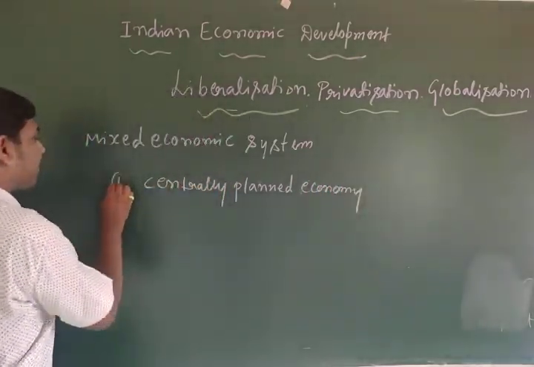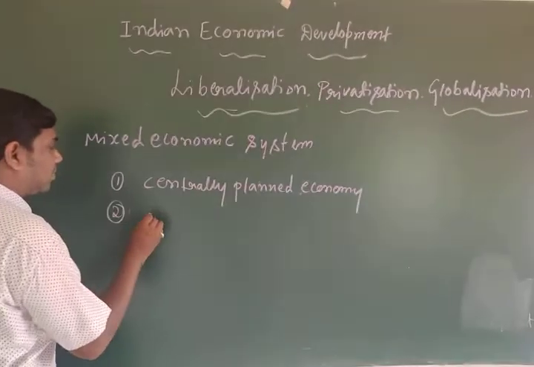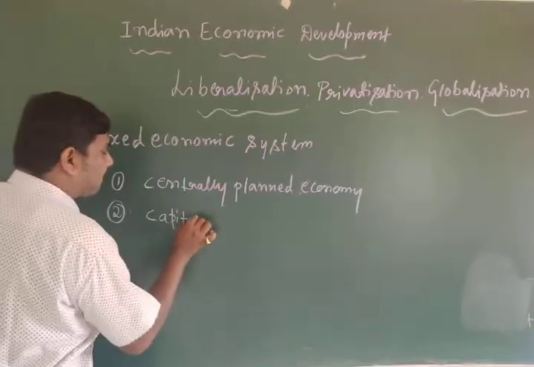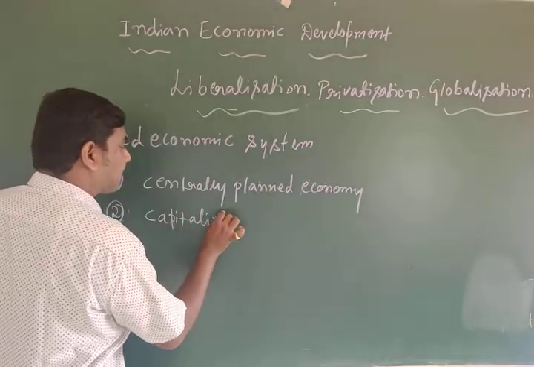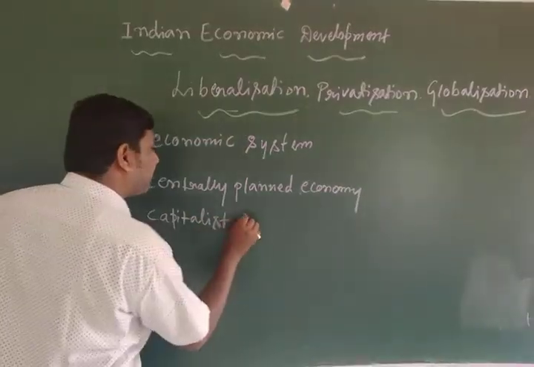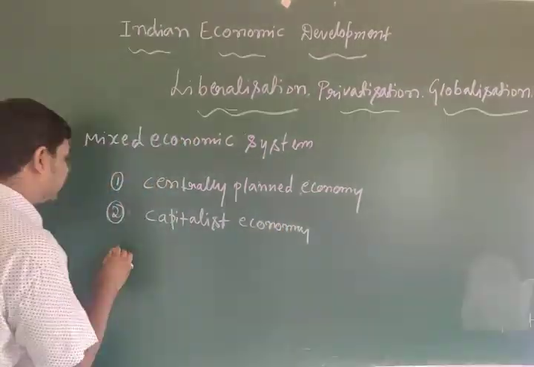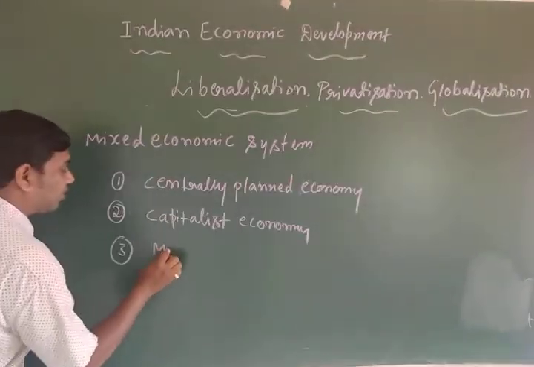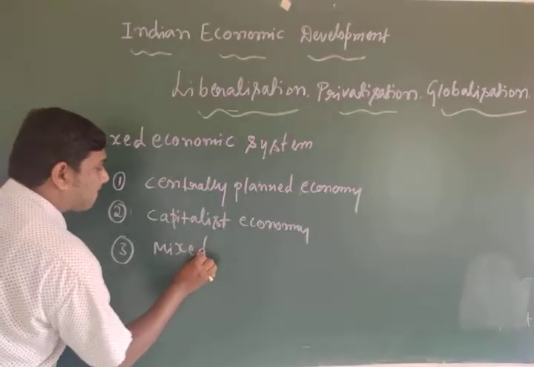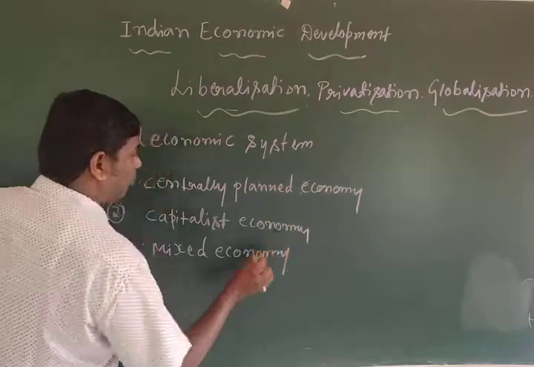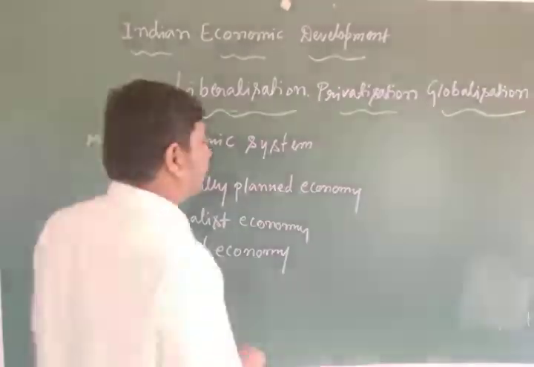Second one is capitalist economy. Third one is mixed economy.